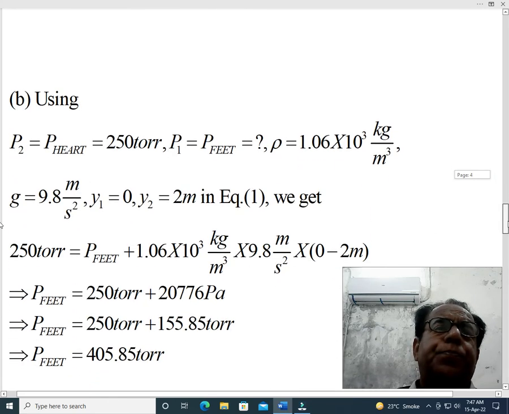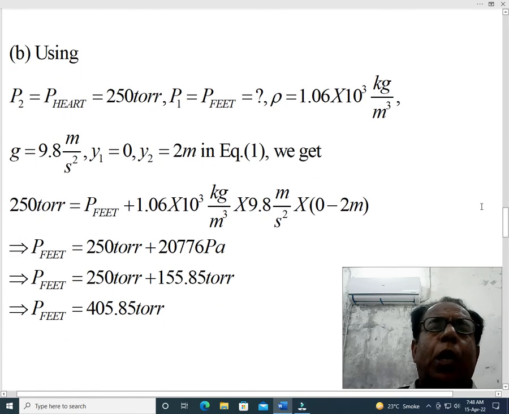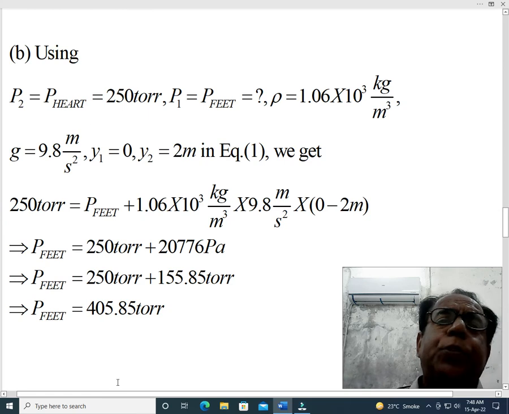Now we come towards part B. For solving part B, we will substitute these values in equation number 1. Okay, what values?